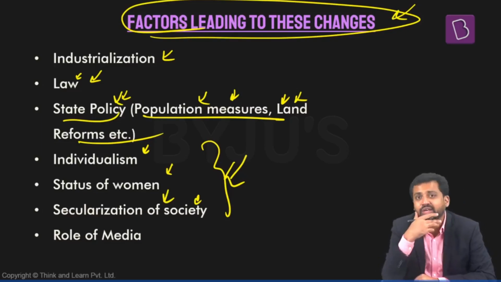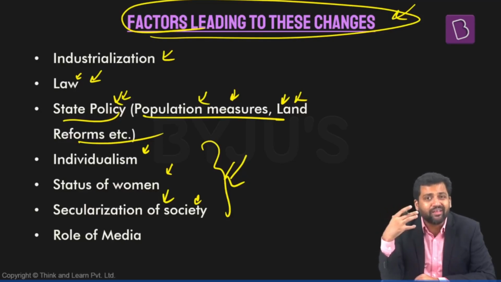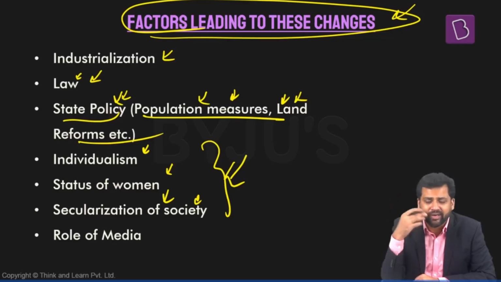Similarly, if society is getting secularized, that means the role of religion in the society goes down. Right? So, people will start questioning things. Many times what happens, religion will say that children are a gift of God, so you should have more number of children, as a result of which the family size becomes large. But if people are secularized, or people do not take into consideration religion when they are taking these decisions, right? People consider it to be an economic decision, how many kids you should have. People consider it to be a rational decision, so they will not have any number of kids, right?